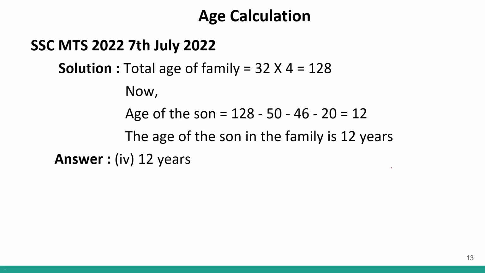Okay. Here is the solution. Total age of the family will be 32 into 4, that is 128. And we remove the age of the father, the mother and the daughter. We will get the age of the son, which is 12 years.